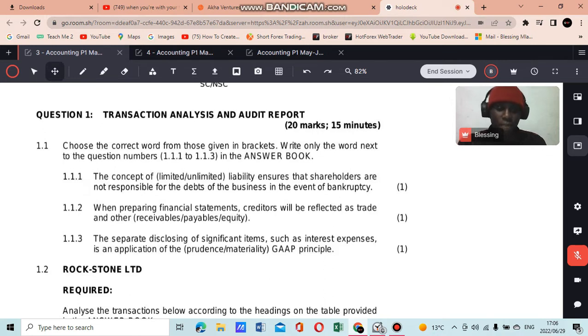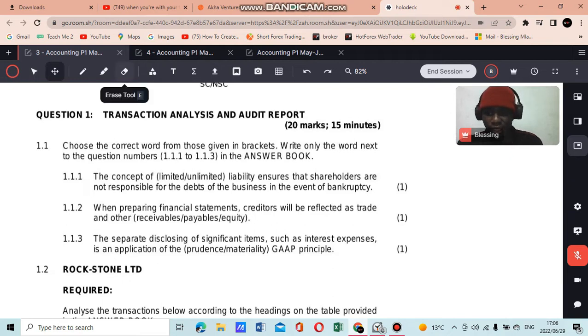With limited liability, the liability is limited to the company, and with unlimited liability, the liability can cross over to the owners of the business. Unlimited liability is usually applicable in a partnership and a sole trader, where the owners are personally liable, meaning that if the partnership cannot pay whatever debts it's in, the partners will have to pay that debt from their own pockets.